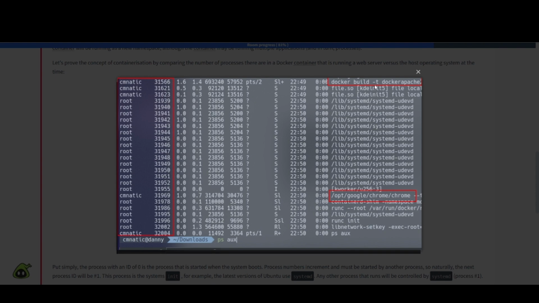So you want to take a look at the screenshot real quick and you can examine what they're talking about here. So we've got Docker build up here, talking about opt, Google Chrome stuff over here. Okay, good to know there.